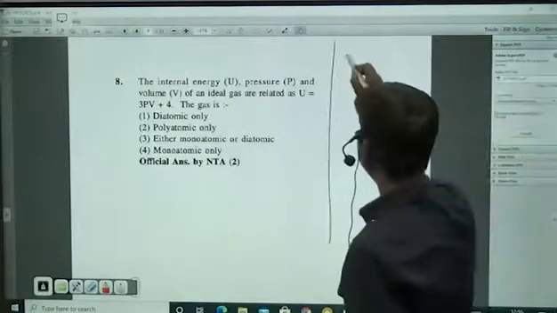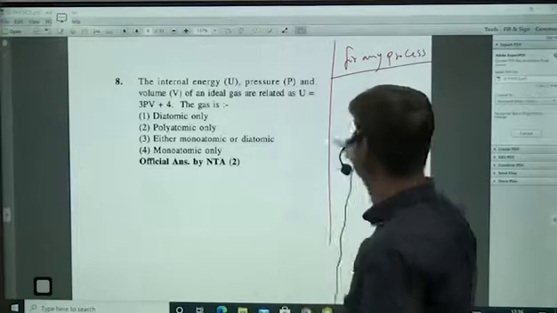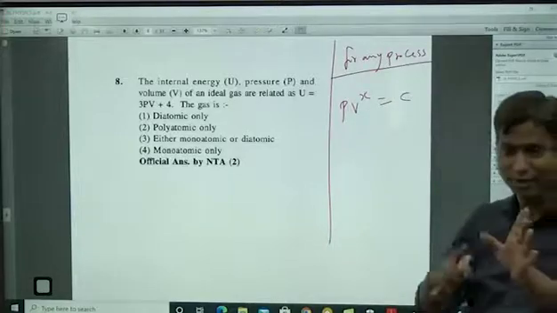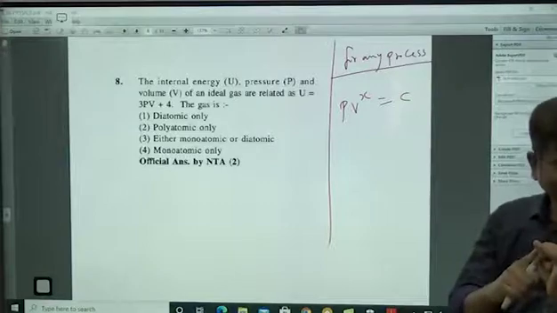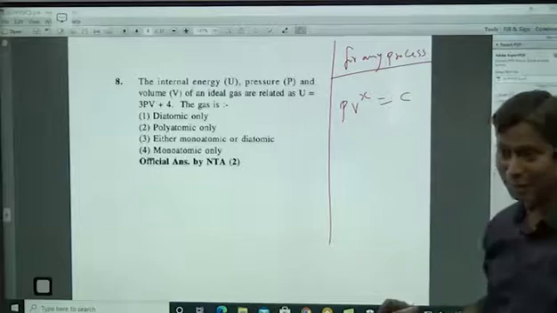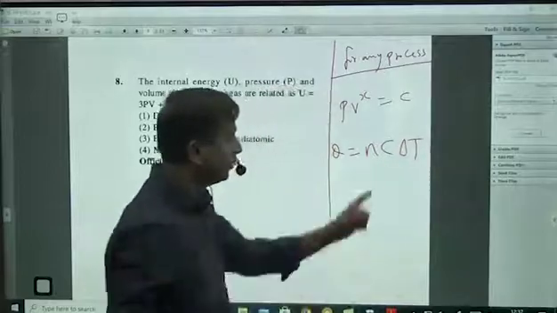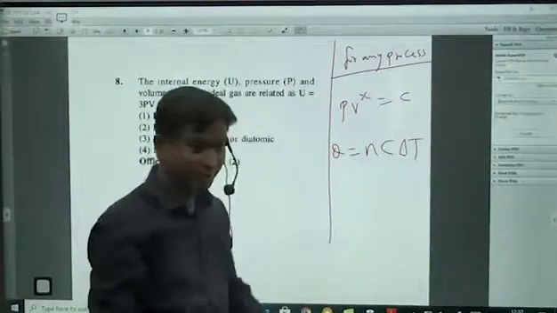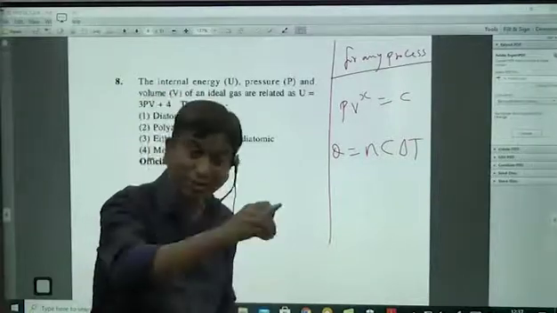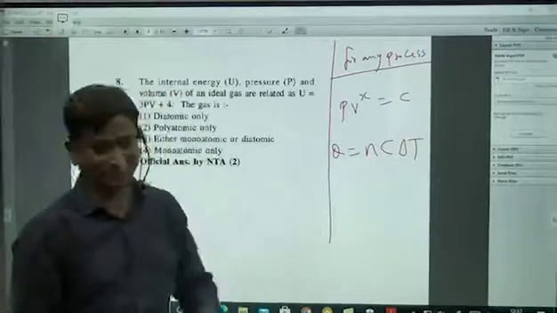see, for any process, if you can convert that process to PV power x equal to constant, hardly 4 questions: heat, work done, internal energy, and molar specific heat. When you can convert the process like this, then Q for any process is equal to nC delta T, where C is the molar specific heat in that process. Please remember, molar specific heat depends on the nature of the gas and also the process in which you are supplying the heat. C is not always equal to CV or CP.